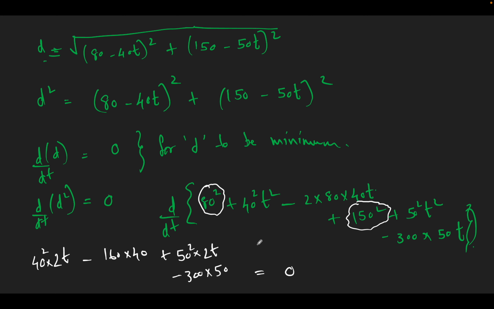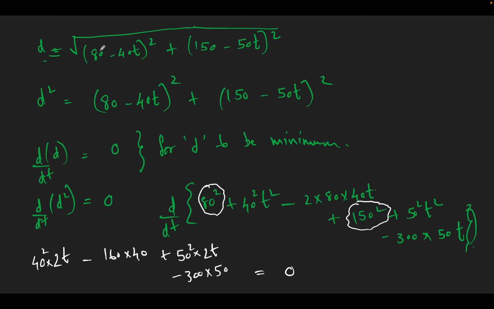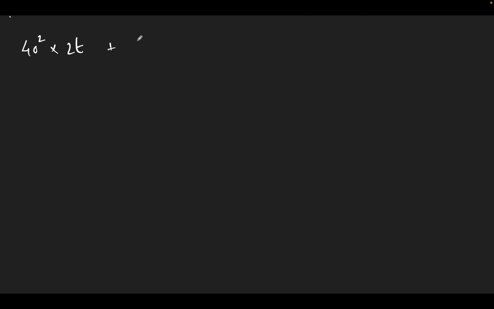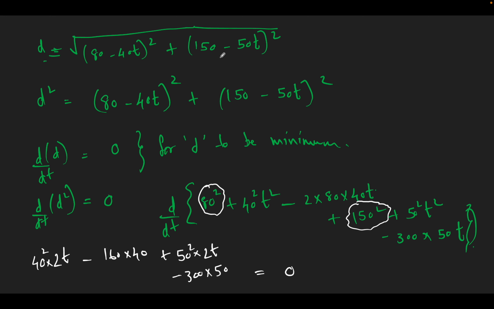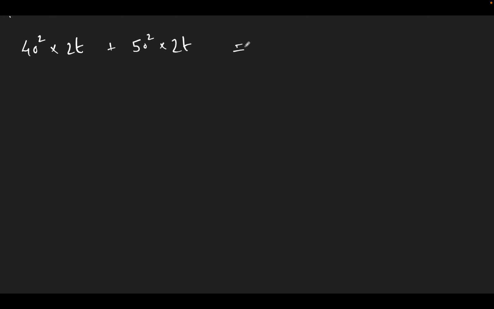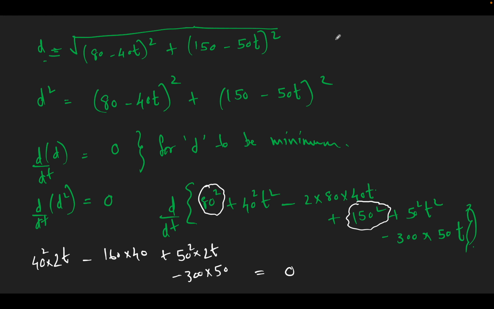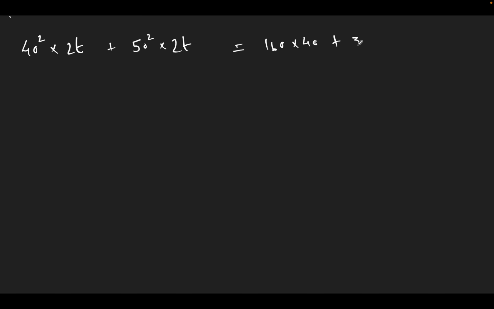Okay, so let's rearrange them. Let's put the negative terms on the right. So 40 square into 2t plus 50 square into 2t must be equal to 160 into 40 plus 300 into 50.